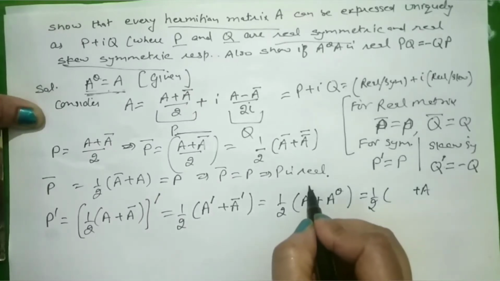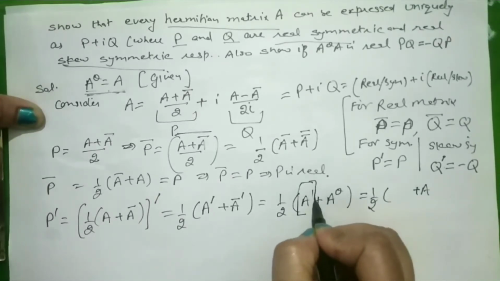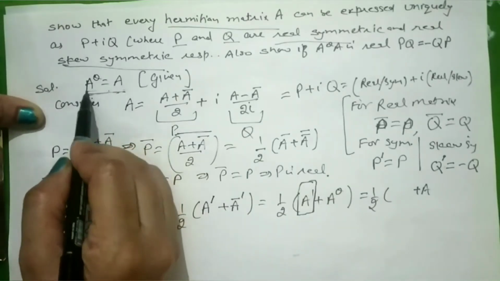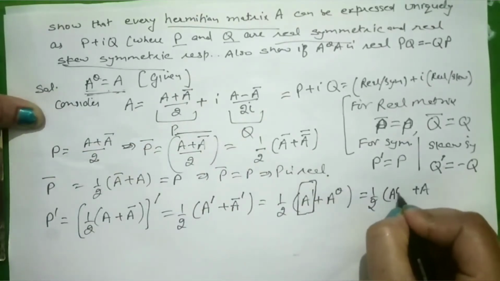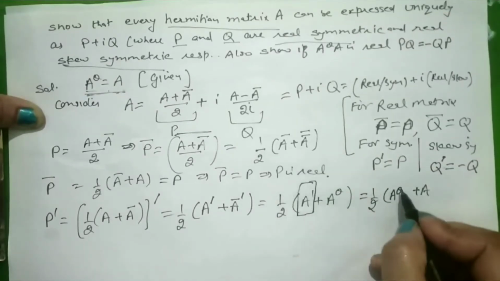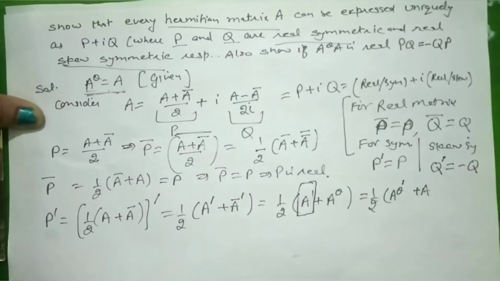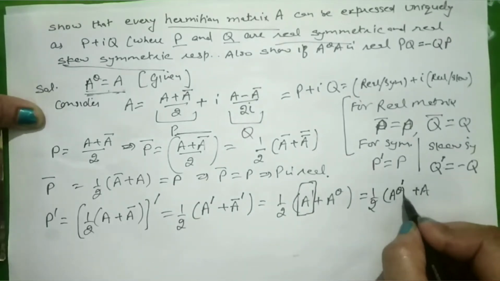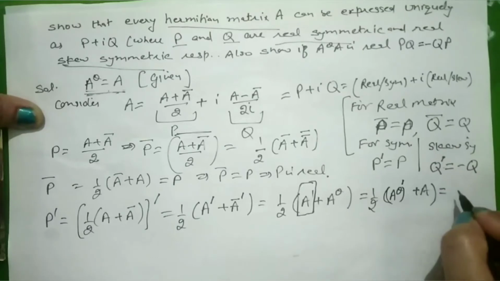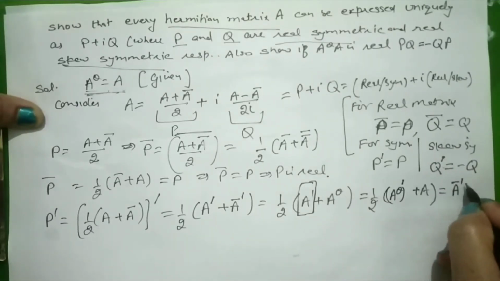Now what is the main step? The main step is this: because A theta is A, A can also be written as A theta. So I write A theta in place of A and this sign of transpose as it is on A. Right? You can put the bracket also. So now what is A theta? A theta means transpose and conjugate.